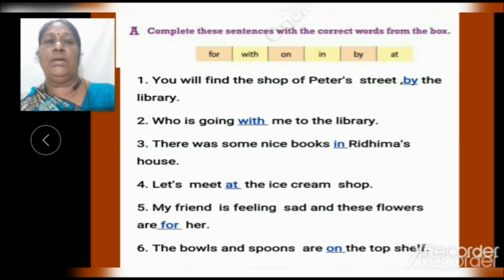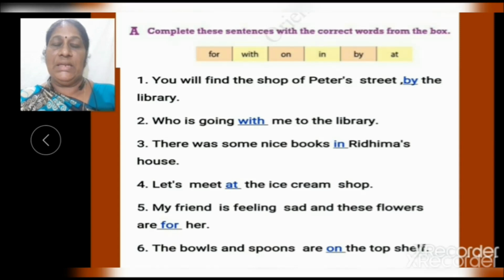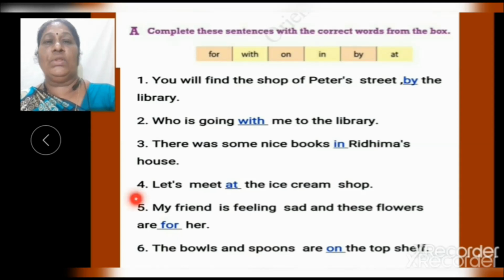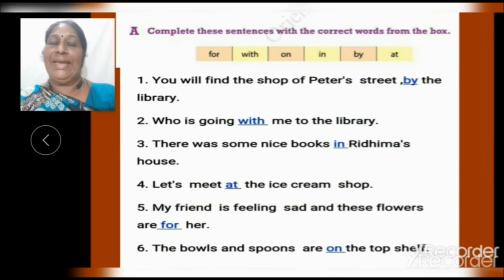Now third one, there was some nice books in Ridhima's house. Here, in is the preposition and it indicates the location. Now fourth one, let us meet at the ice cream shop. Here, at is the preposition and it indicates a place.